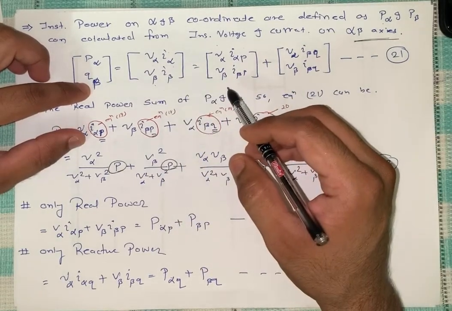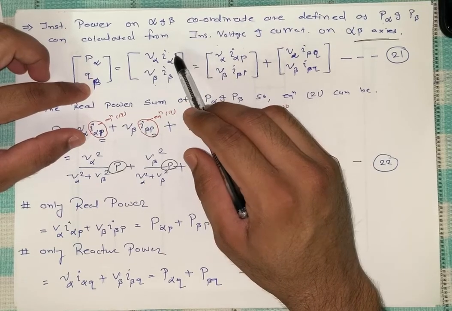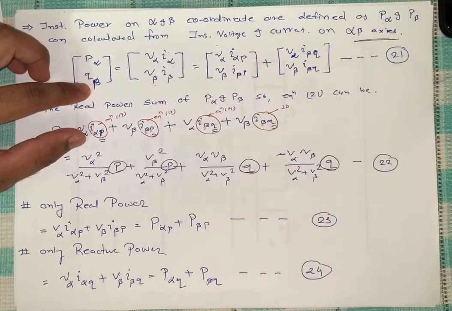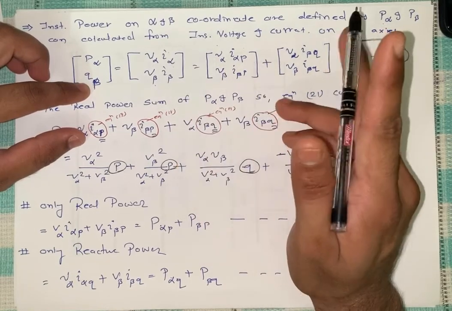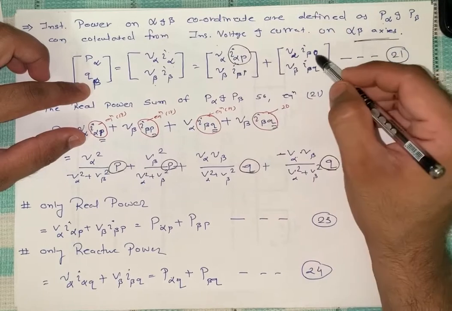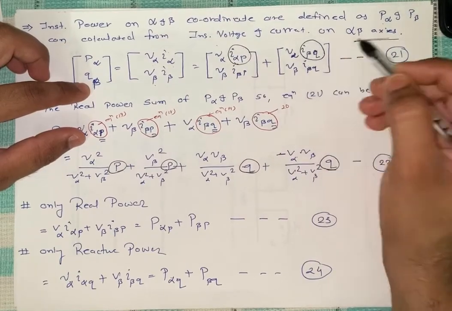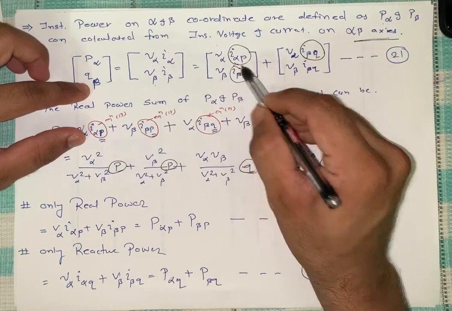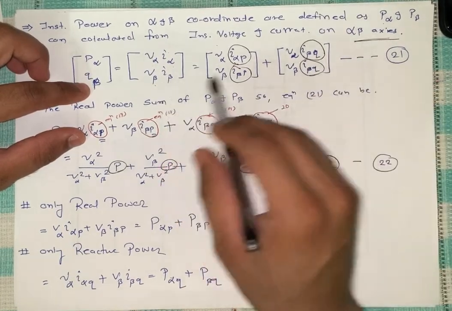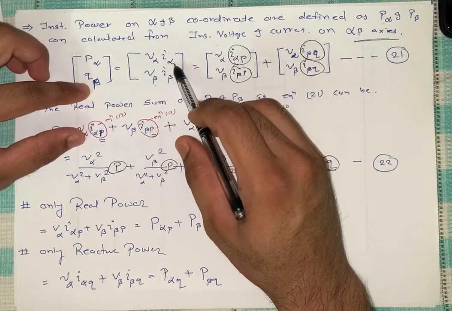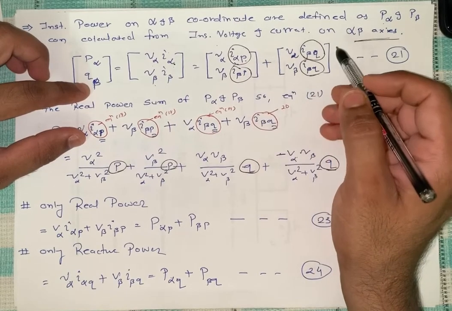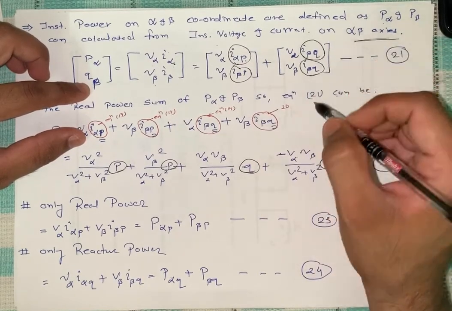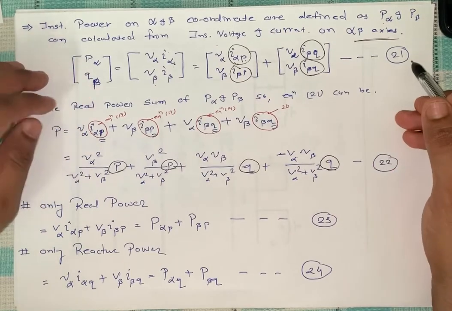So now I alpha. The instantaneous value of current with active and reactive are different. So that's why I alpha is for two types: I alpha for active power and I beta for reactive power. Similarly, I beta for active power and I beta for reactive power. So V alpha and V beta will be the same, but I alpha is of two types. One is for the active power and one is for the reactive power. Right, that is equation number 21.